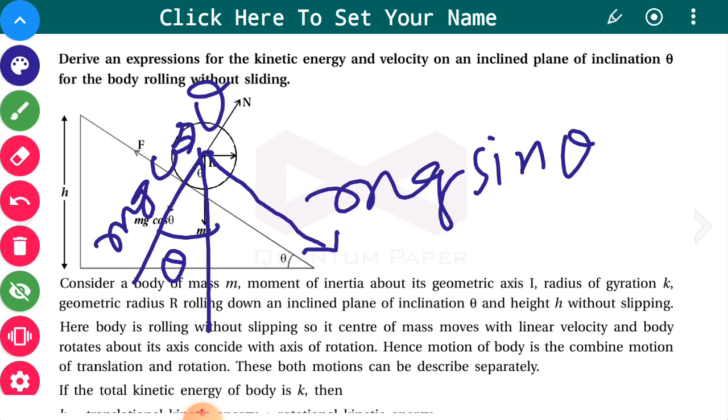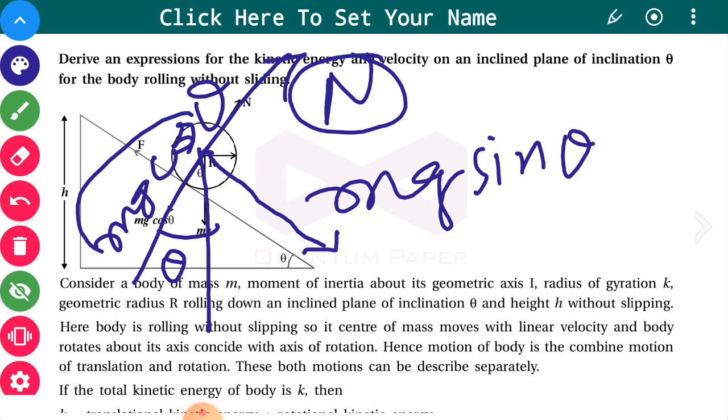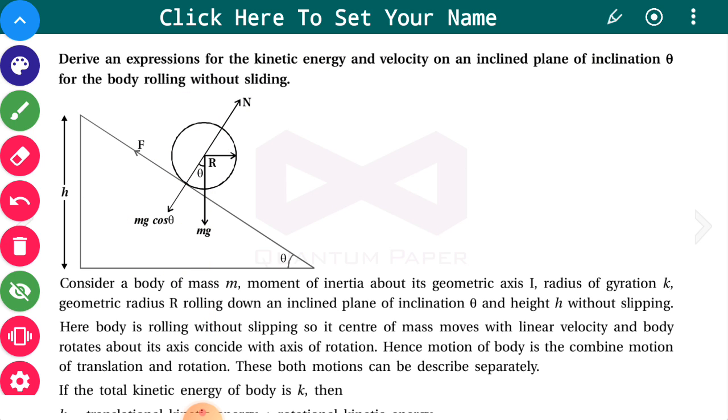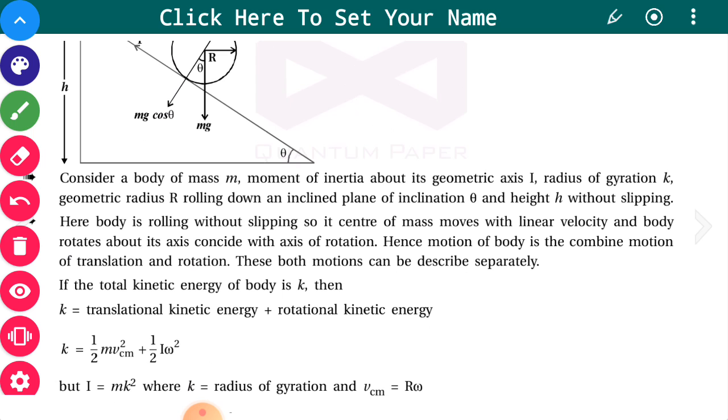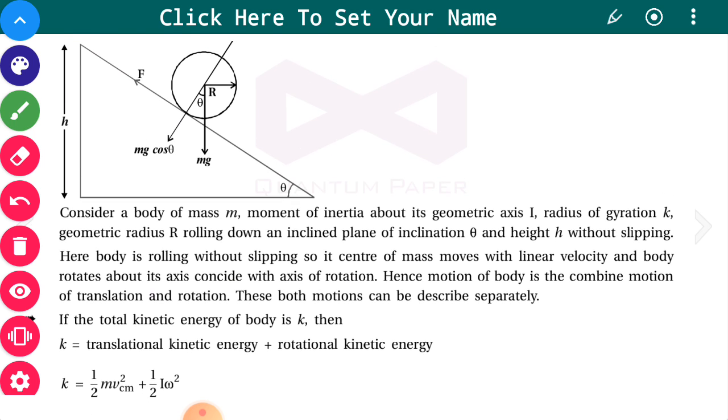There is a normal force opposite to mg cos theta, and these two forces, the normal force and mg cos theta, are equal in magnitude and opposite in direction. These are the things which can be understood from this figure.